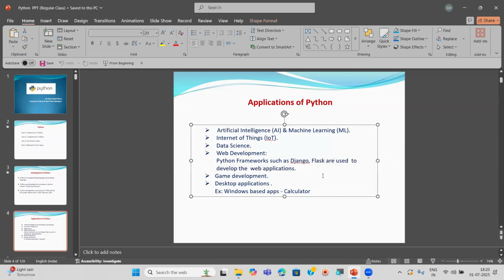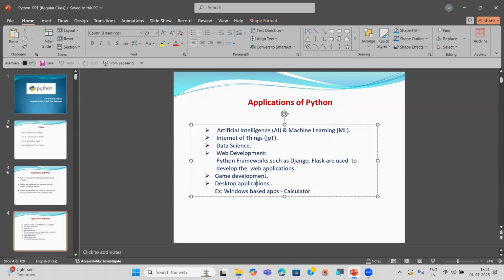Framework means what? What is a framework? Built architecture. Django and Flask are the frameworks. Inbuilt architectures, right? These are inbuilt architectures or ready-made tools. With the help of this, we can create websites very easily and also quickly. Within a few lines of code, we can write the code there. As a programmer or developer, you do not need to put in much effort to develop the applications. Okay, that is one point.